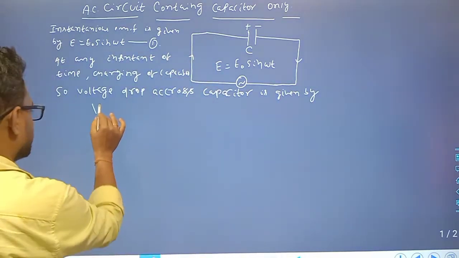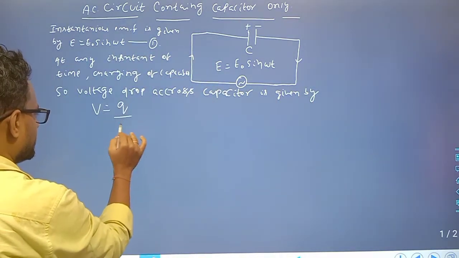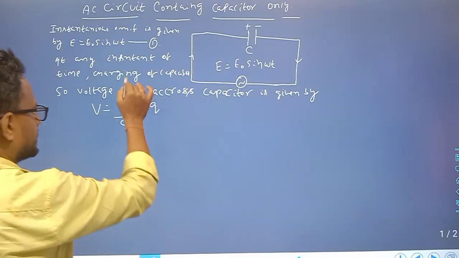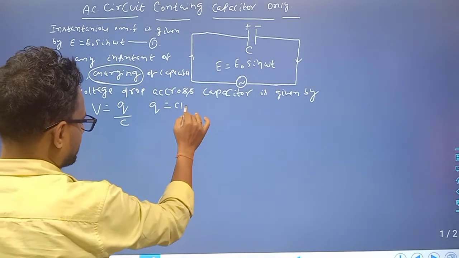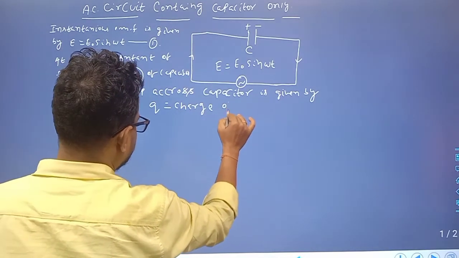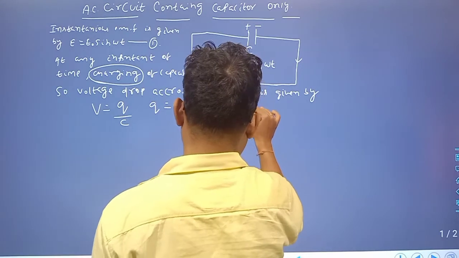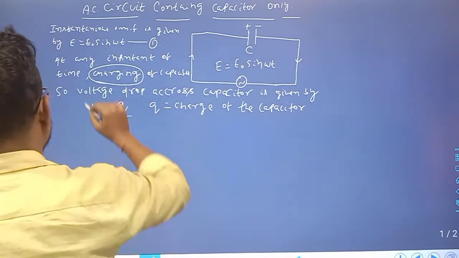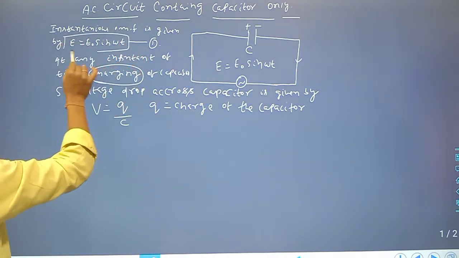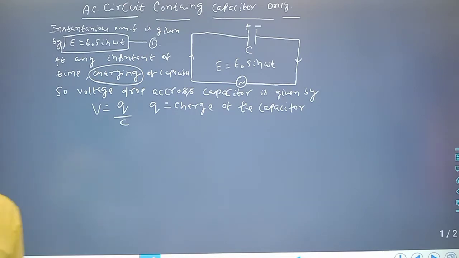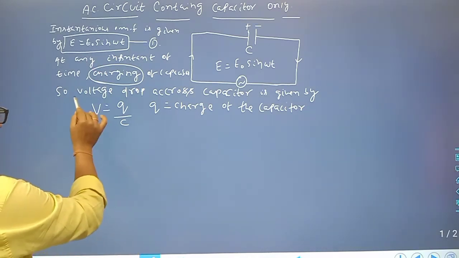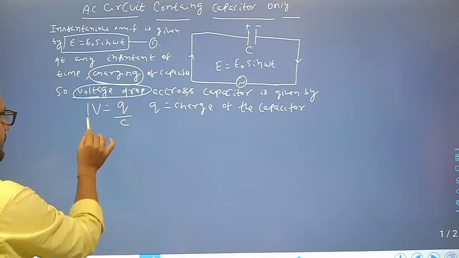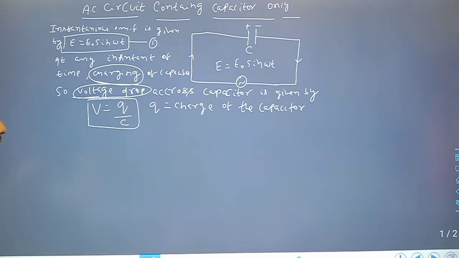V is equal to Q by C. Q means the charge of the capacitor. So E is equal to E naught sin omega t, that is the instantaneous EMF of the source, but the instantaneous voltage or voltage drop across the capacitor is V is equal to Q by C. So this is equation 2.